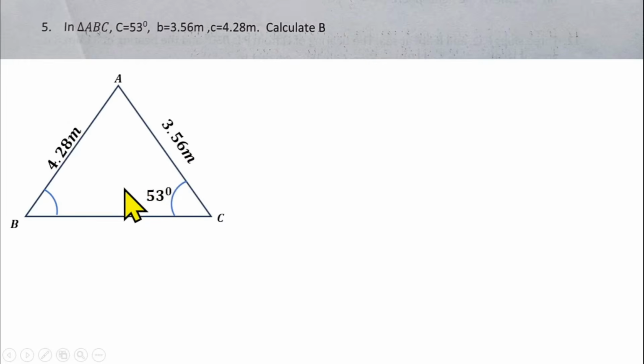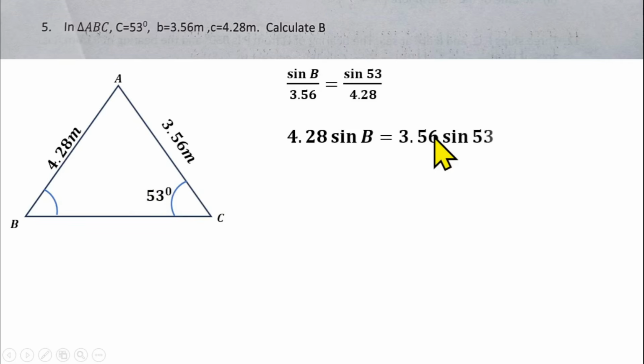And what does it say? The sine rule is the sine of an angle over the side facing that angle, equal to the sine of the other angle over its facing side. So we will be having sine B over 3.56 equals sine 53 over 4.28. If you cross multiply, we can divide both sides by 4.28. So we'll be having sine B equals this.